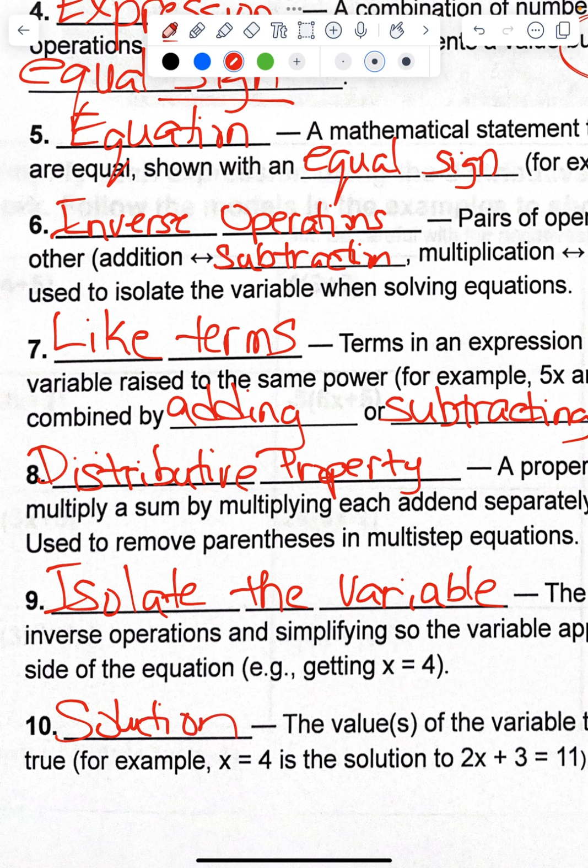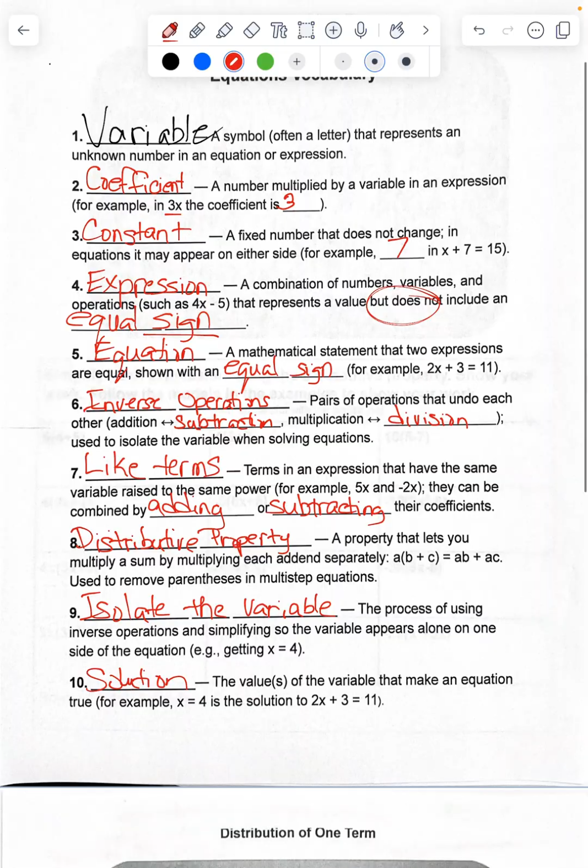So we want to isolate the variable to answer the equation and find the solution. It's the value of the variable that makes an equation true. For example, x equals 4 is the solution to 2x plus 3 equals 11. So that's all of our vocabulary we're going to use.